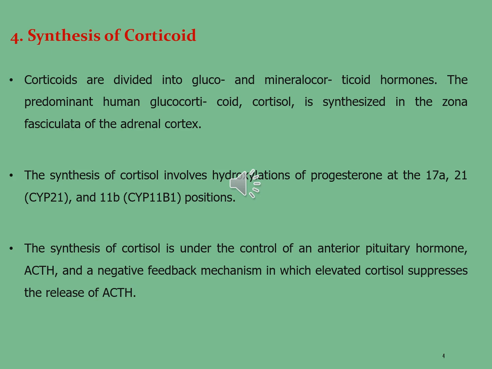The synthesis of cortisol involves hydroxylations of progesterone at carbon 17 alpha, carbon 21, represented by CYP21, and 11B, CYP11B1, which are the positions mentioned on progesterone.